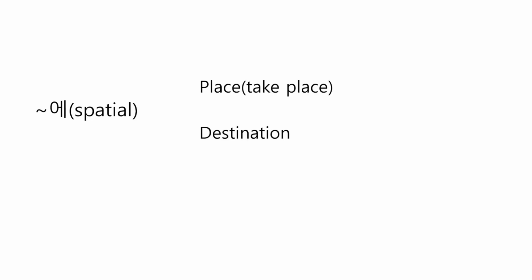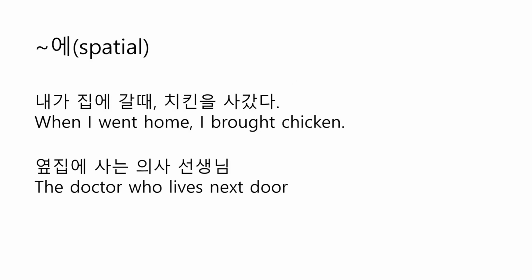Spatial 에 shows the spatial information about the verb. It is attached to the place where the verb takes place, or it could be attached to the destination where the verb ends. For example, 내가 집에 갈 때 치킨을 사갔다. When I went home, I brought chicken.